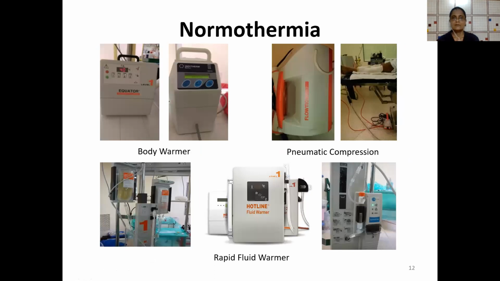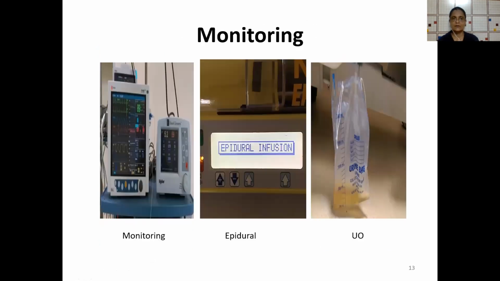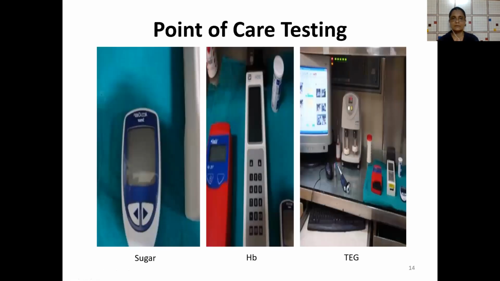Body warmer, pneumatic compression, rapid infuser, and fluid warmers are used for hepatic resection. You monitor the blood sugar, and do hemoglobin and other point of care tests using cartridges.